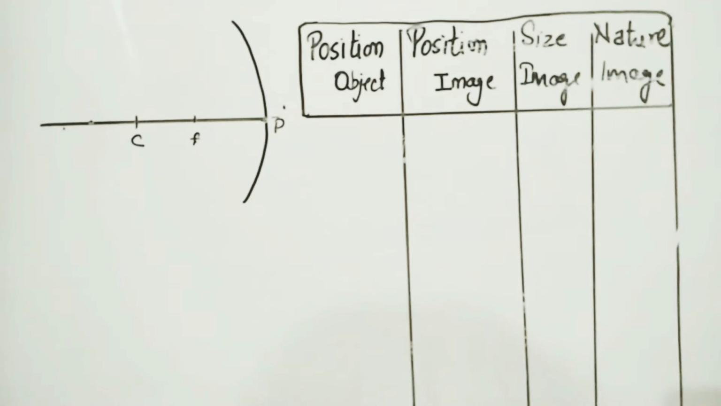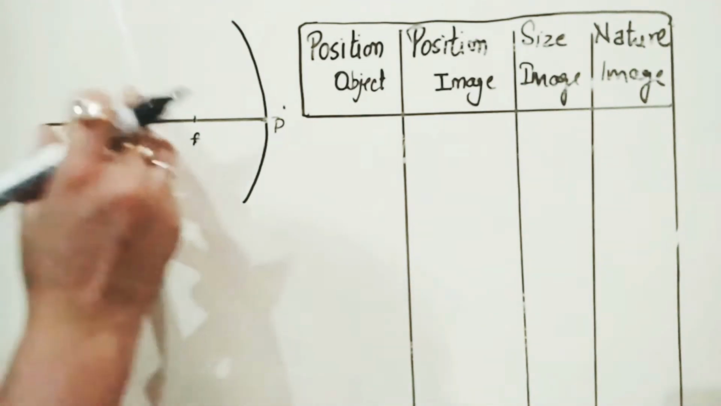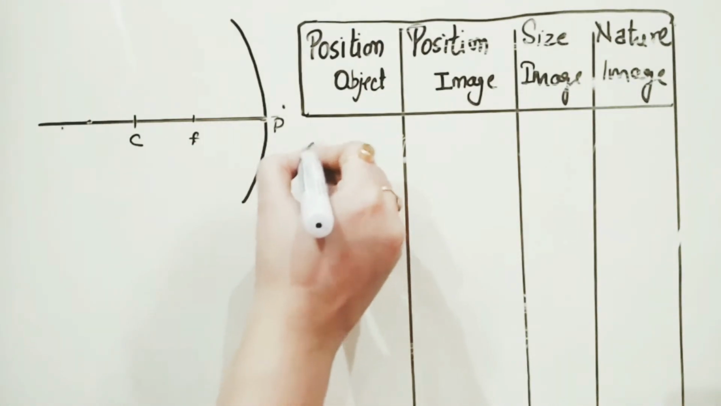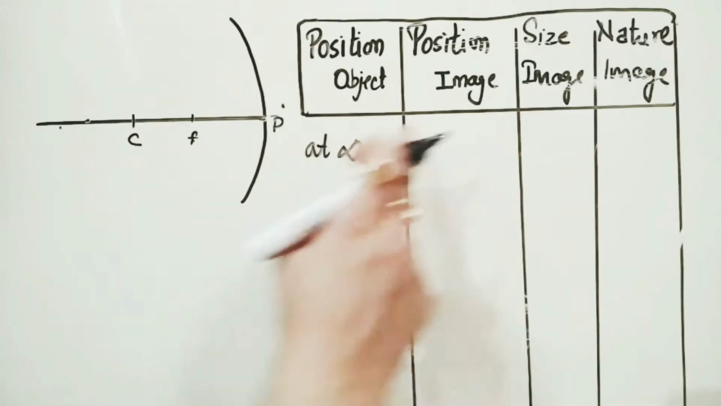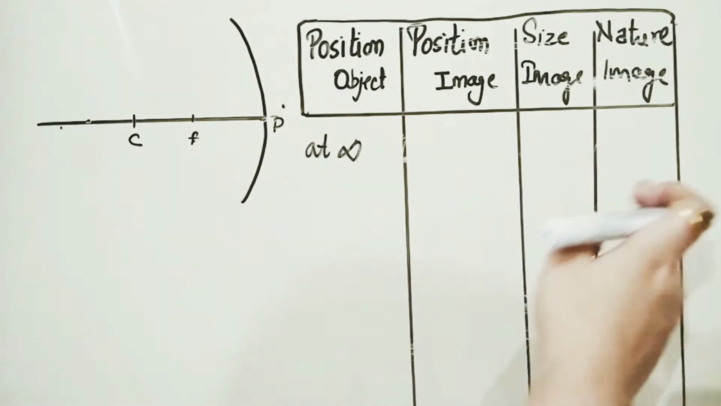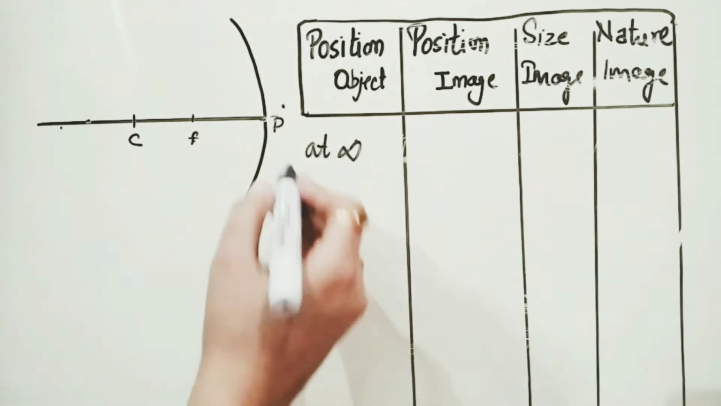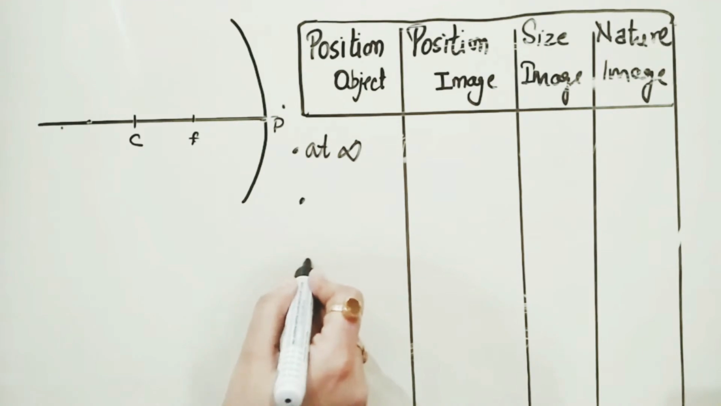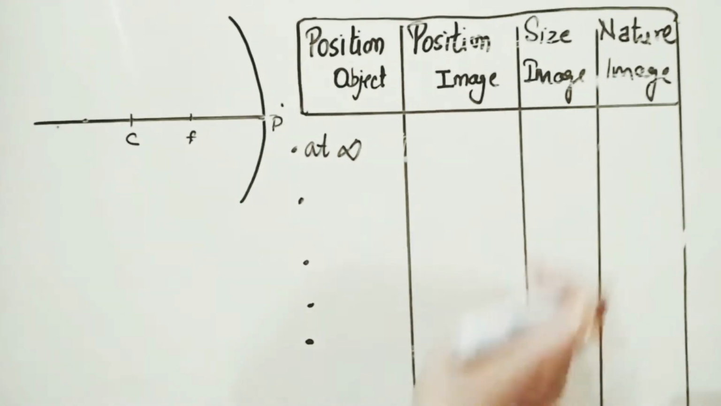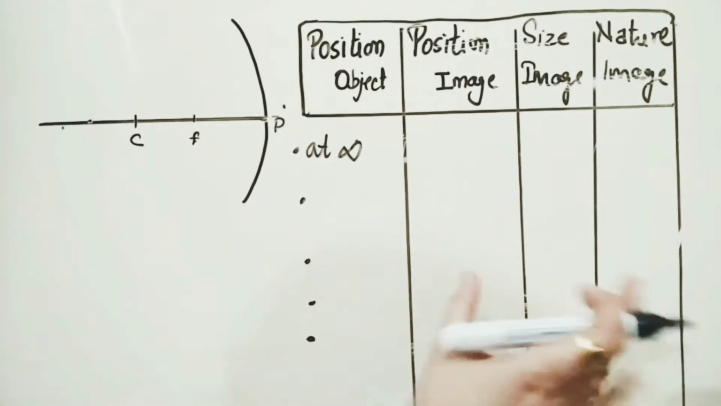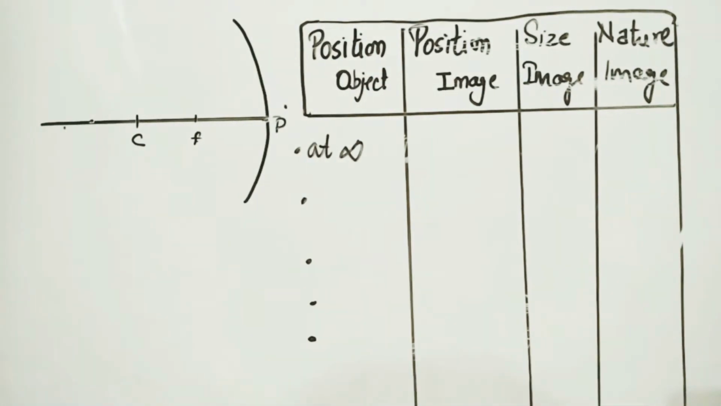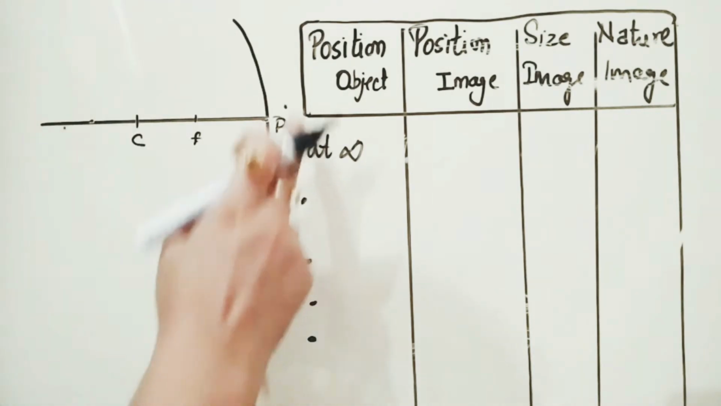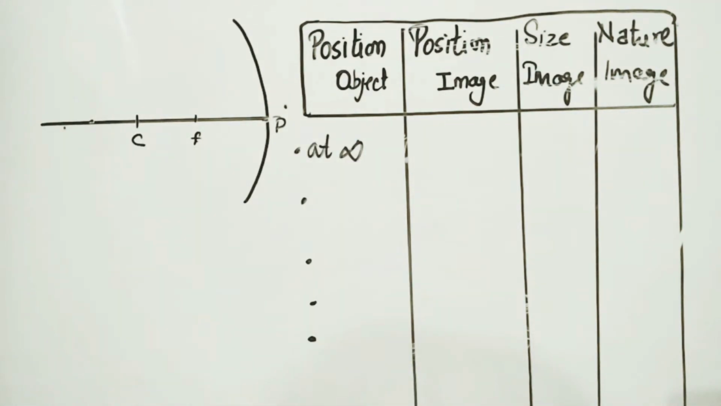In the exam the question also comes: what happens when the object is placed at infinity? Find the position of the image, size of the image, and the nature of the image. The position of the object is given to you and you have to find these points, and also you have to represent a ray diagram according to the position of the object, neatly done.